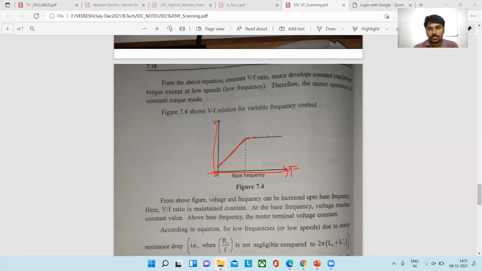After the base frequency the voltage will become constant, because the rated voltage is 230 volts. So we can increase the voltage from 0 to 230 only. Whenever the voltage reaches the maximum value of 230 volts, this voltage cannot be changed. Is it clear? The voltage becomes constant because more than the rated voltage we cannot apply.